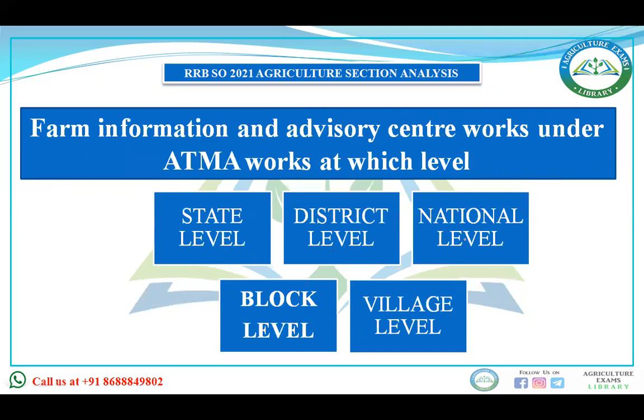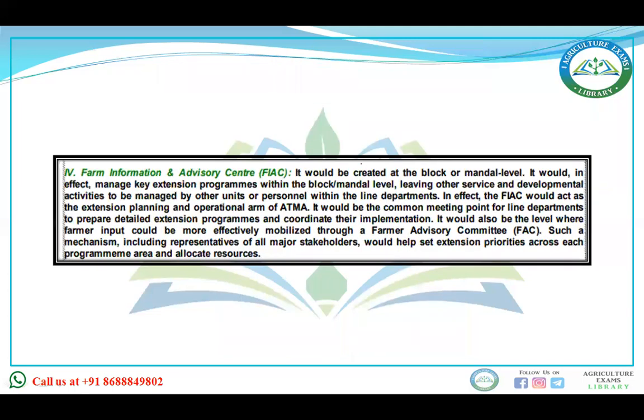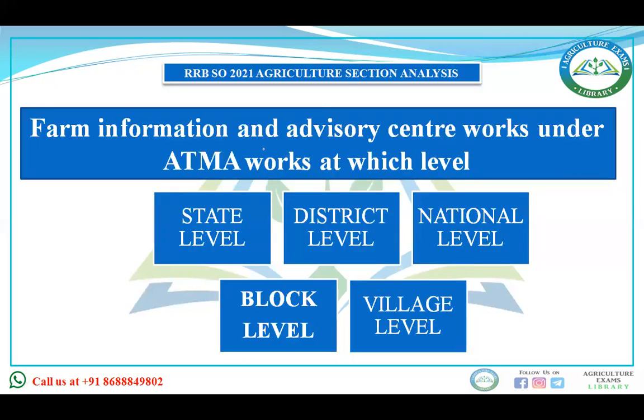The Farm Information and Advisory Center under ATMA works at which level? State level, district level, national level, block level, or village level. The Farm Information and Advisory Center is created at the block or mandal level. This is an extension program, and an extension program has to be at the ground level. ATMA works at the district level, but the Farm Information and Advisory Center works at the block level.